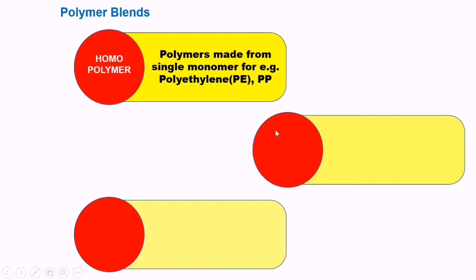But homopolymers have a limited set of properties, because whatever monomer is used for making the polymer, that polymer possesses only such properties. The material does not have a broad spectrum of properties.